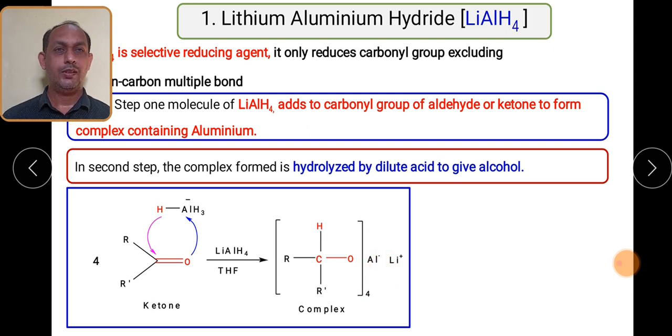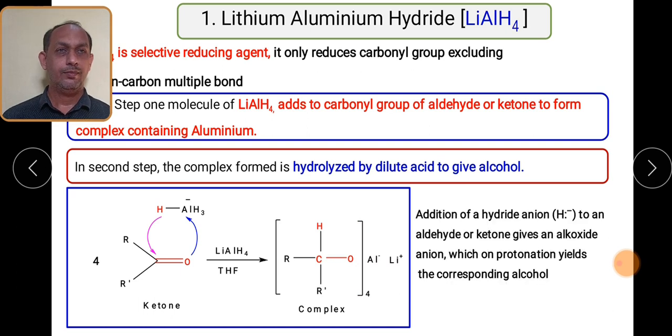So this is the complex formed in the first step. In this, the addition of H minus, that is hydride anion, takes place to the aldehyde or ketone forming an alkoxide ion where oxygen is carrying a negative charge. This complex then undergoes hydrolysis in the second step.